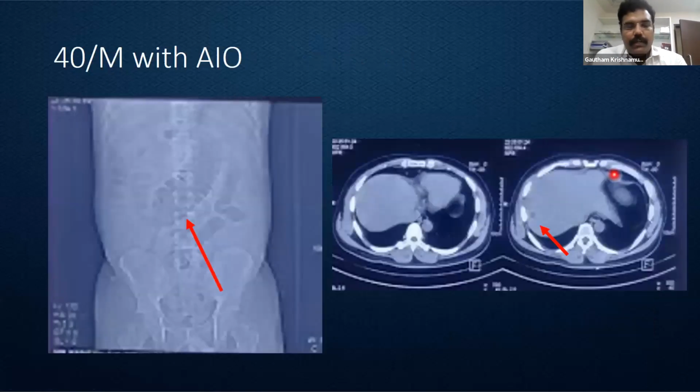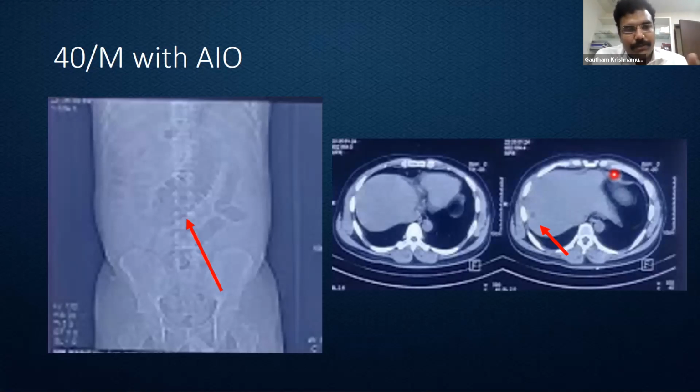So this is a 40-year-old individual who presented to us in December last year. I think he was 300 kilometers away from Chennai, where he had obstruction and a colonoscopy was done, which showed some lesion at the sigmoid. Biopsy was taken. Then the patient had to come here because the obstruction was not relieved.